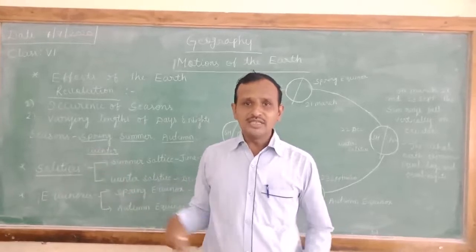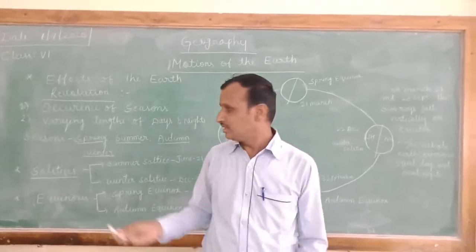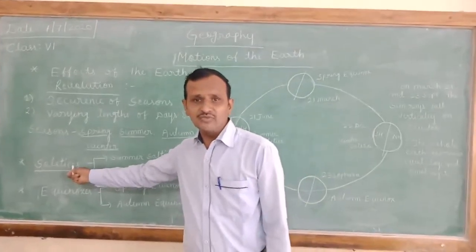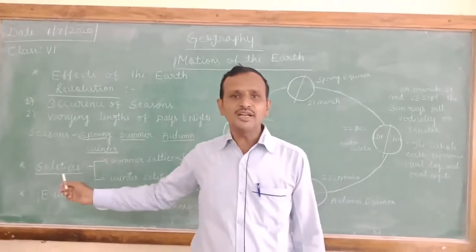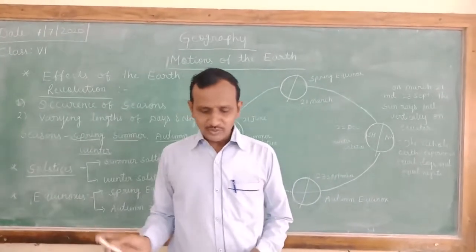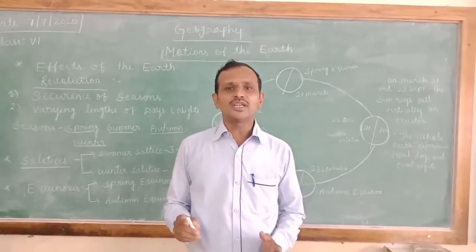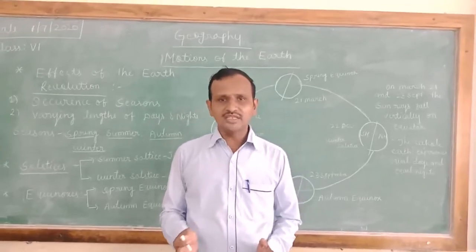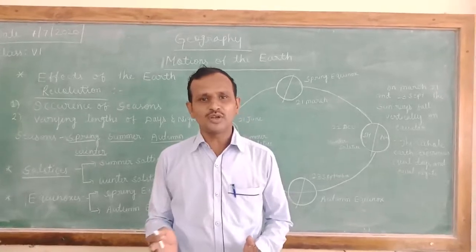But these seasons are marked as solstices. So children, what are solstices? Solstice refers to the time when the midday sun is directly overhead one of the tropics. I repeat once again, a solstice is the time when the midday sun is directly overhead one of the tropics.